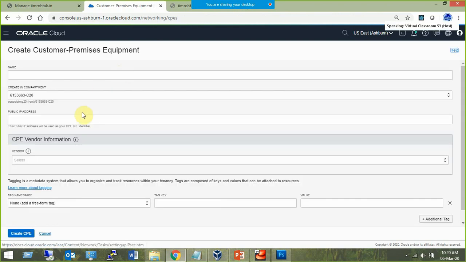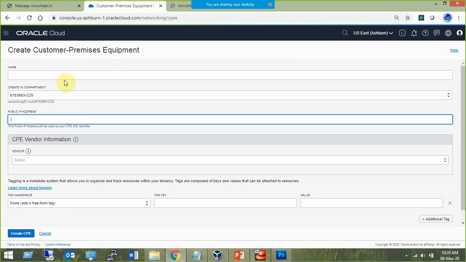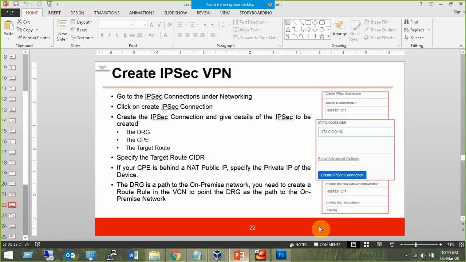Here we can create a customer premise equipment, CPE. You specify the name, the public IP address, then the CPE vendor information. That is why I told you that you will not be able to proceed through all the steps without verifying the prerequisite for each of them.